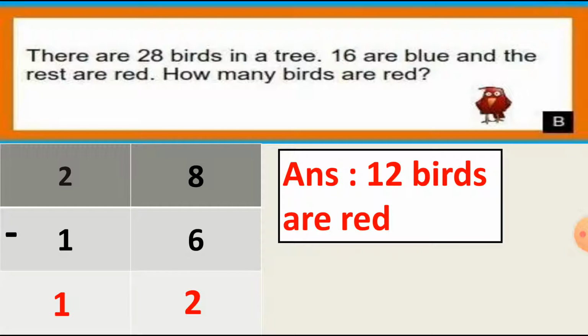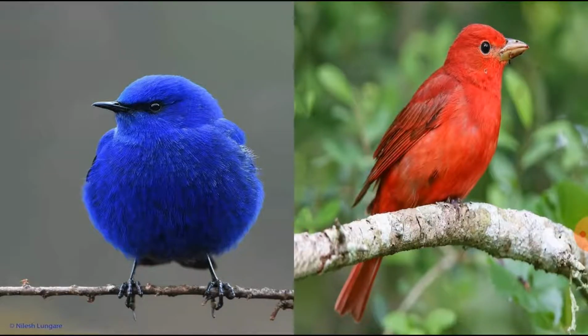So let me show you the blue and red bird. You want to see how the red and blue bird looks. So this is the red bird. Here is the red bird and here is the blue bird. So these types of birds may be on the tree, and we have to count that 28 birds are there, and how many are blue and how many are red we have already found.